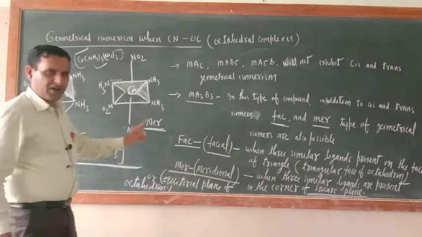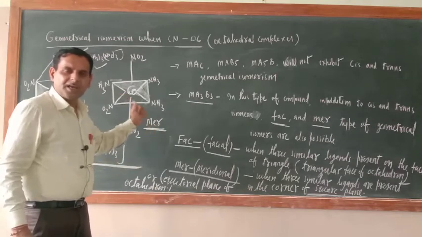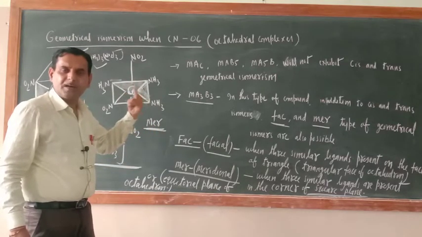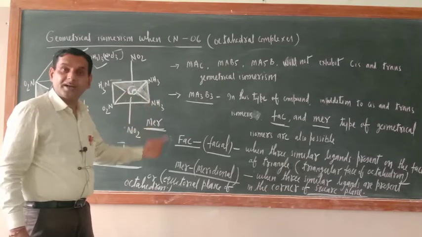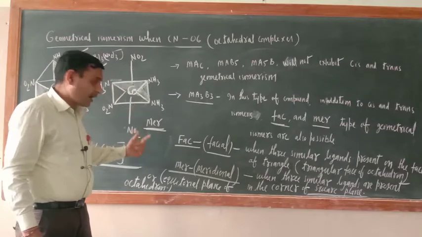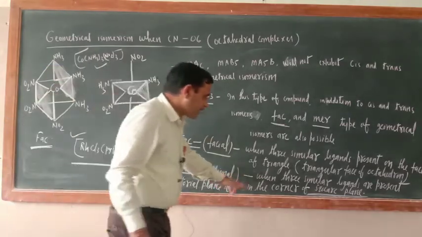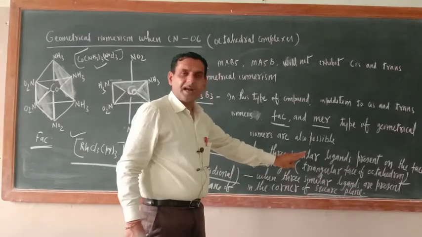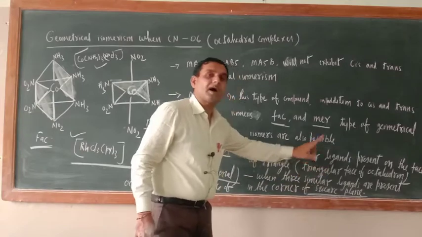Mer or meridional? Meridional isomers are those isomers in which the three similar kinds of ligand or three ligands having same donor atom are present on the equatorial plane of octahedron, or when three similar ligands having same donor atom are present in the corner of square plane.